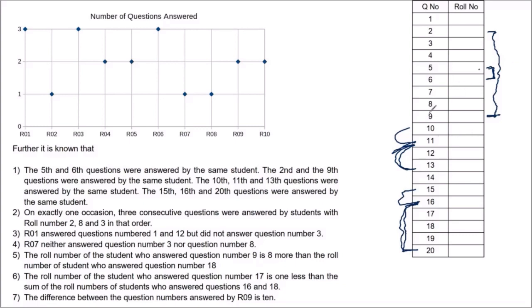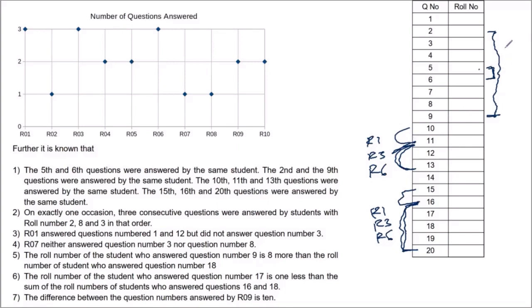Okay, so now look at this. You have these three questions answered by the same student. So it must be one of the students who answered three questions. It can be R1, R3 or R6. Similarly, this will also be R1, R3 or R6. So 2 out of the 3 people who answered 3 questions, we know where they are.